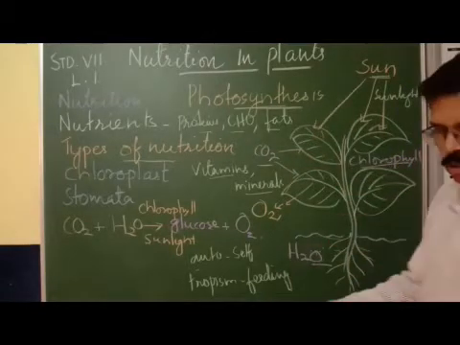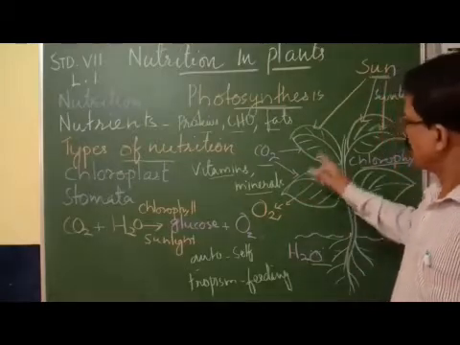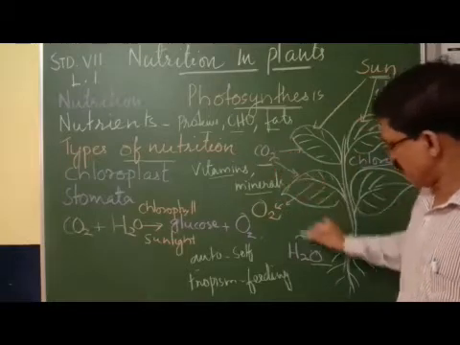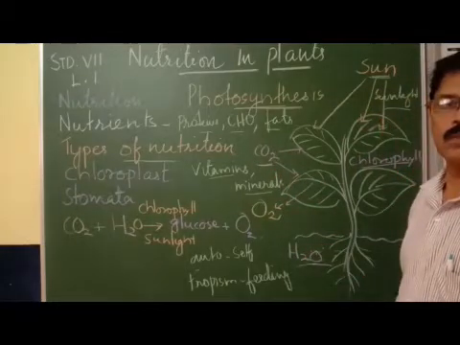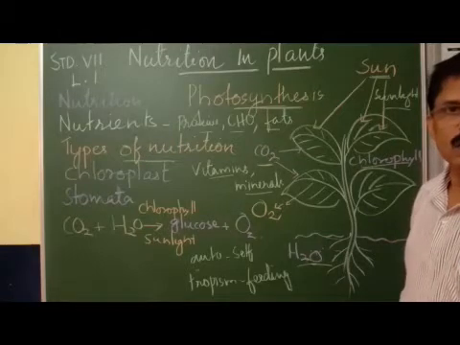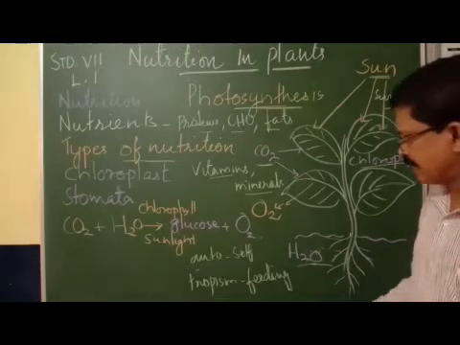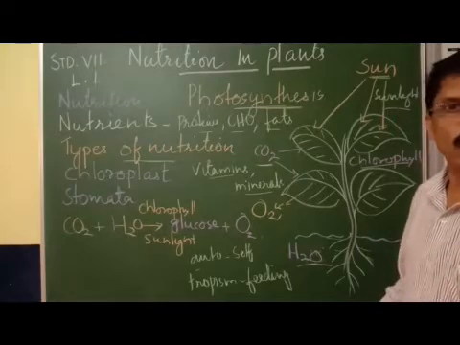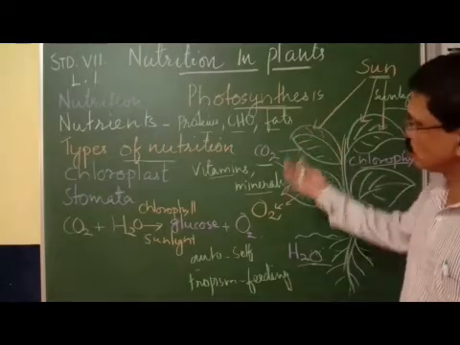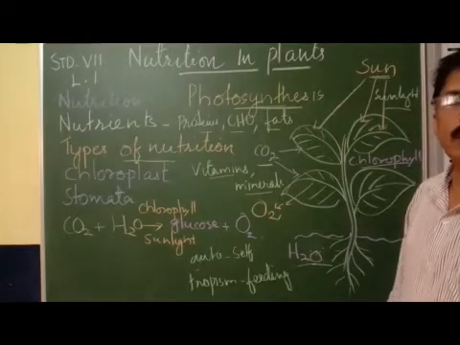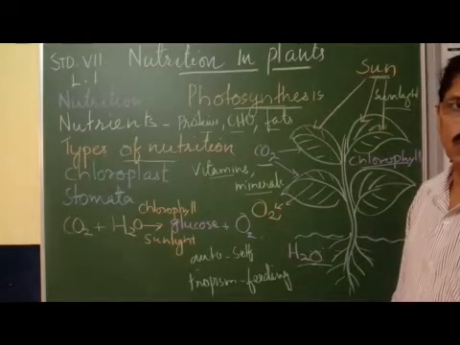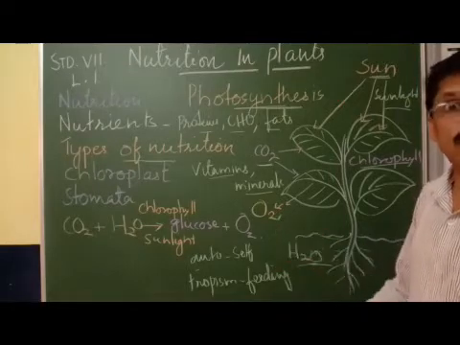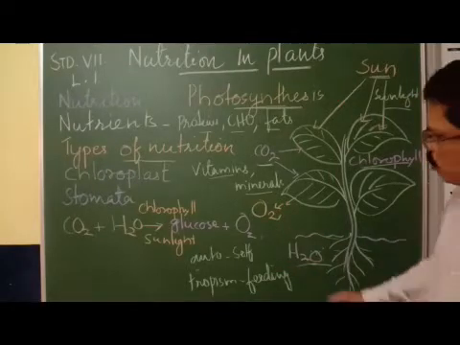The process of synthesis of food in leaves is called photosynthesis. Photo means light, synthesis means making. Synthesis of food by green plants is a very important process.